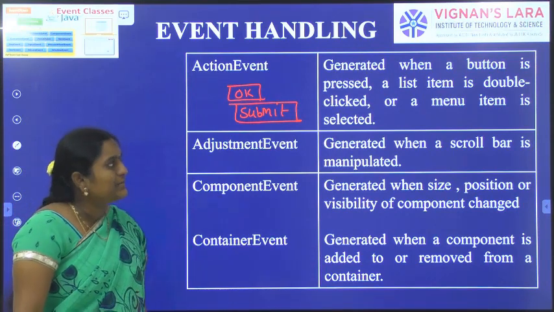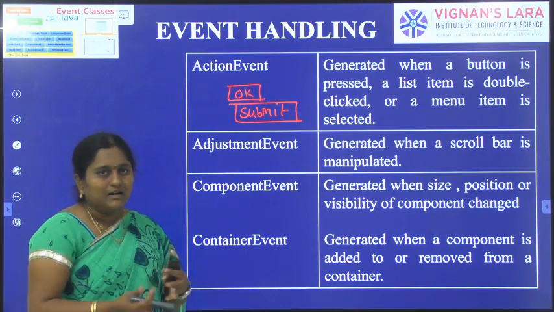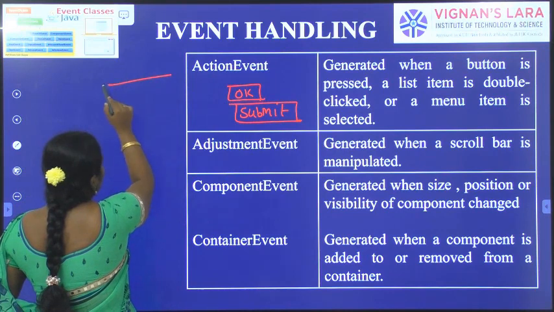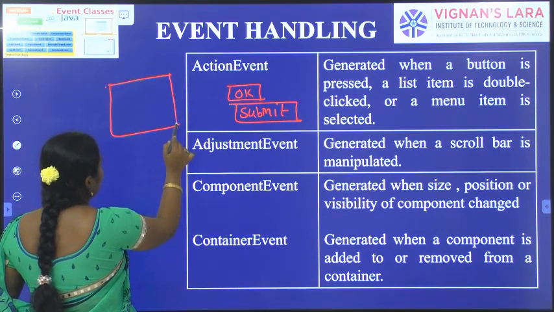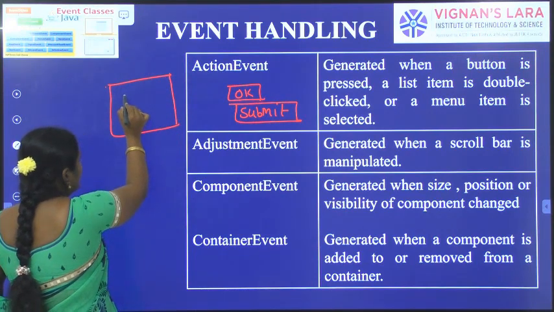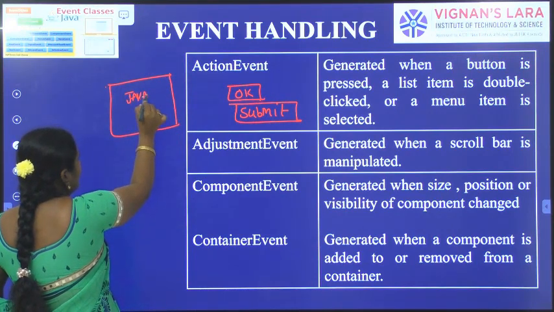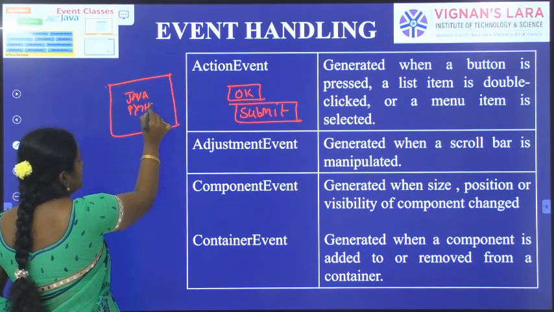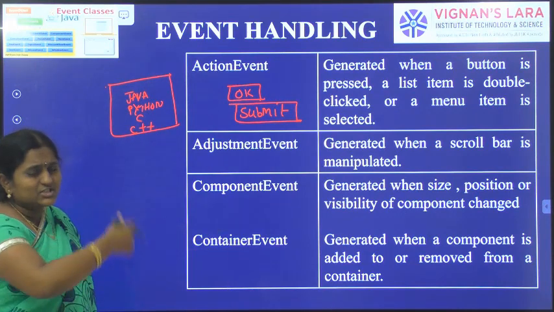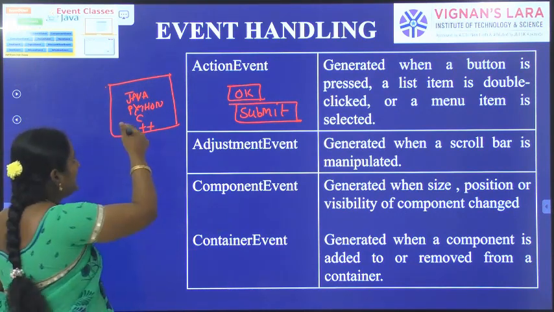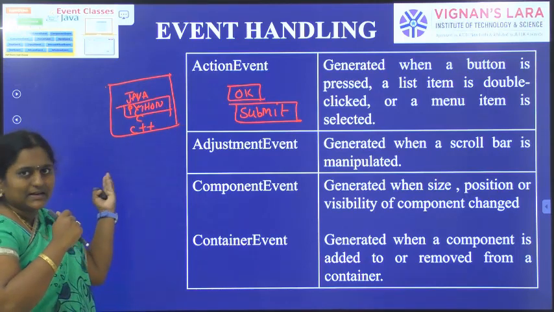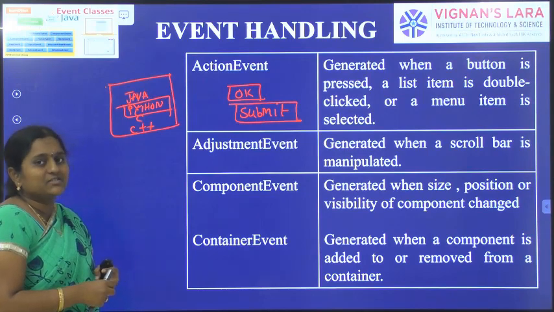Next, a list item is double clicked. Suppose a list is there, with Java, Python, C++, a number of programming languages. Simply we can pick one item and double click it. When a list item is double clicked, which event could be generated? Action event can be generated.